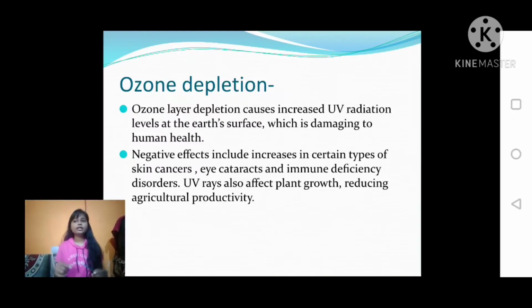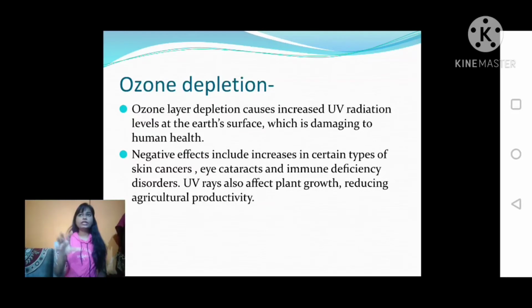Okay, but due to pollution, the earth's surface temperature is increasing, and due to this and many more gases, such as chlorofluorocarbon, carbon monoxide, carbon dioxide, and many more dangerous gases, there is a hole in the ozone.